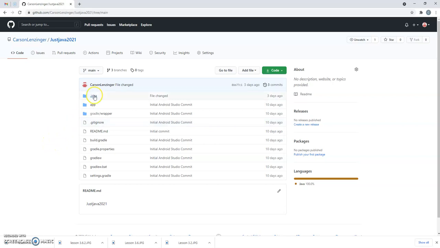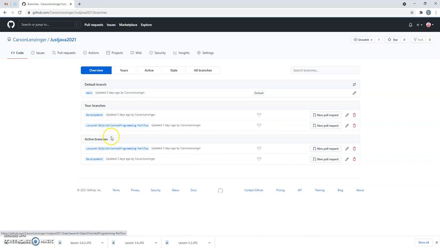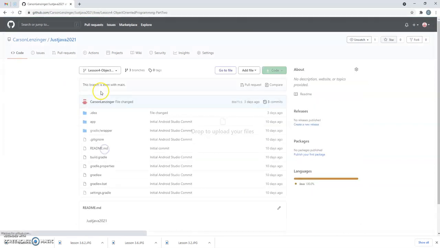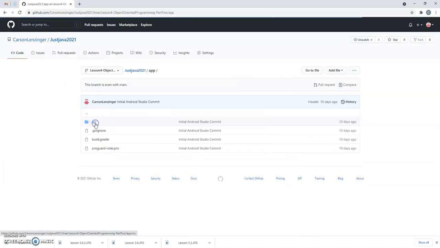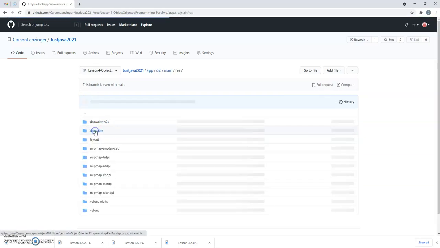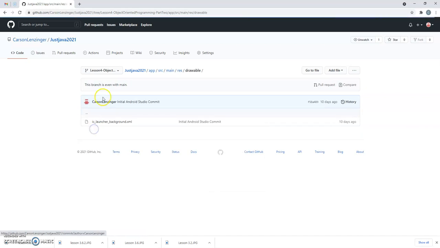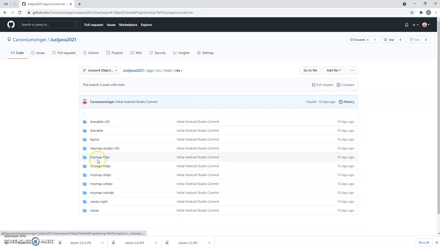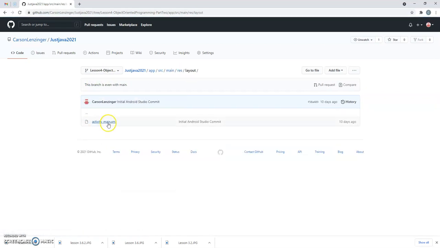So the main thing I can show you right now is just going into the code in here. So I can go to app, src, main, res, not in Java, it's layout, sorry, activity main XML.